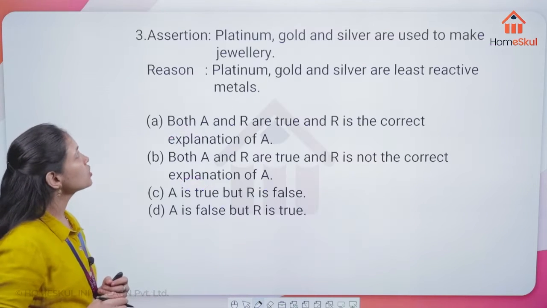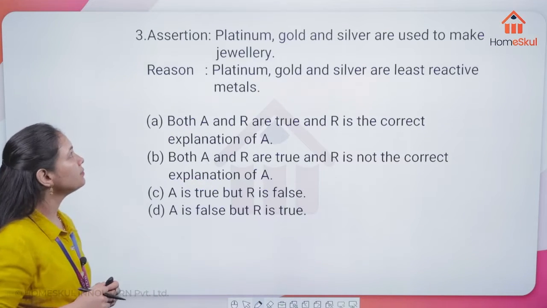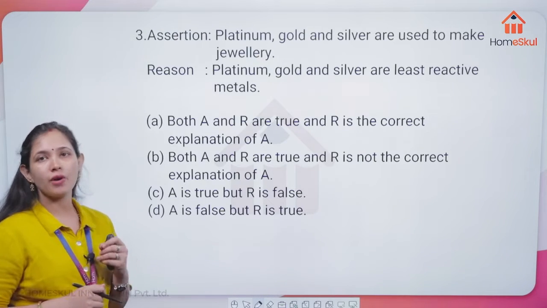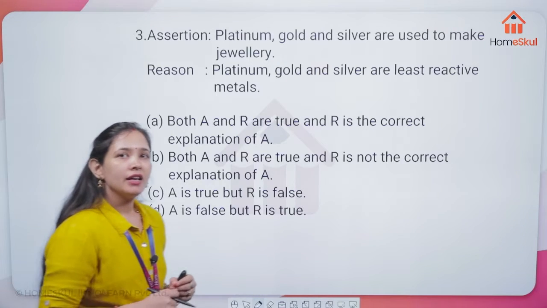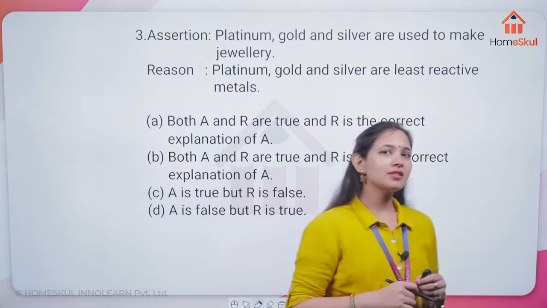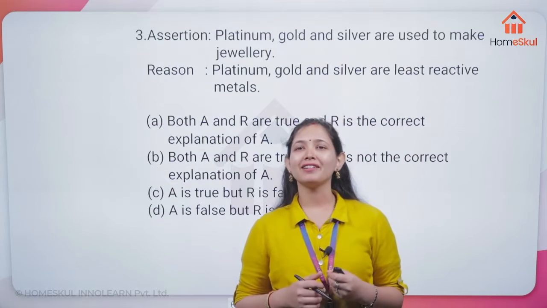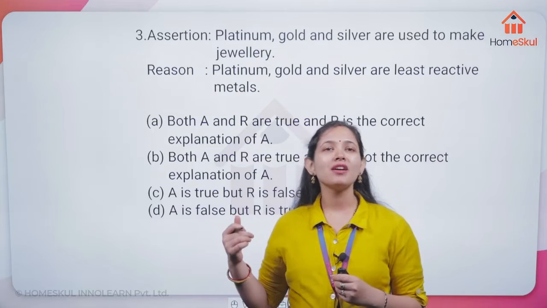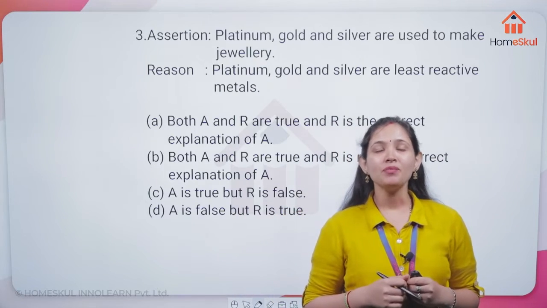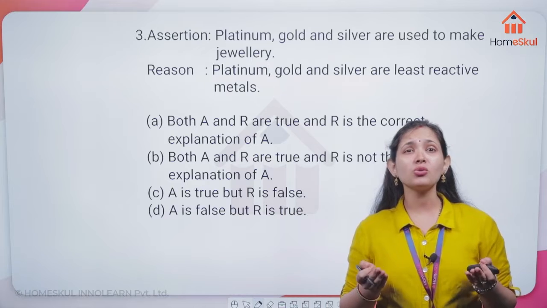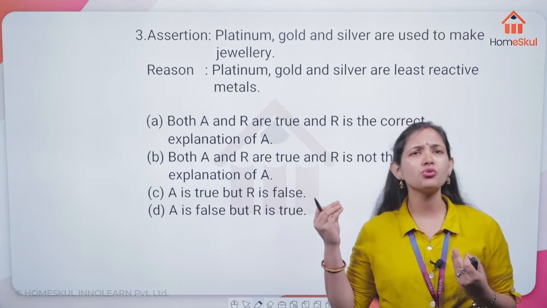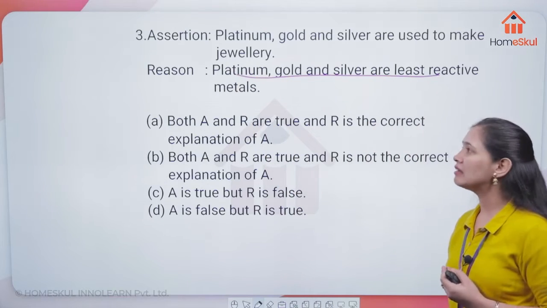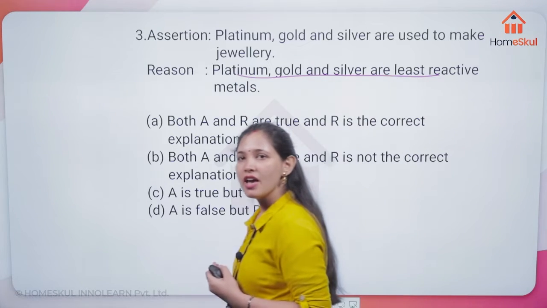Now move on to the next one, that is the assertion given here. Platinum, gold and silver are used to make jewelry. Is that a true statement? Yeah, everyone knows that. They are the precious metals, so we use them for nothing but jewelry. And the reason given here why we are using these metals for jewelry is that platinum, gold, and silver are least reactive metals. Is that true?